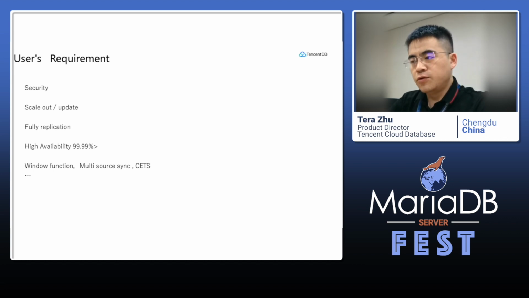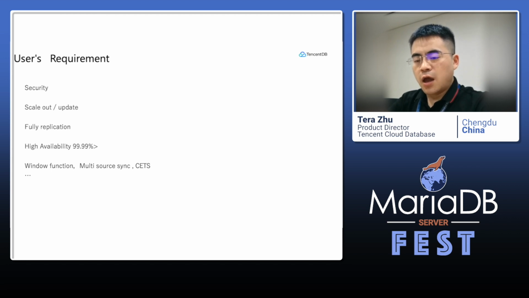We have users from banks, insurance companies, and securities companies, and they care so much about security, not just themselves, but their supervision organizations, some bureaus, or other organizations from their industry. They have a lot of data, and the data accumulates from year to year, and we need to scale out the data, and we need to update the database without interruption.